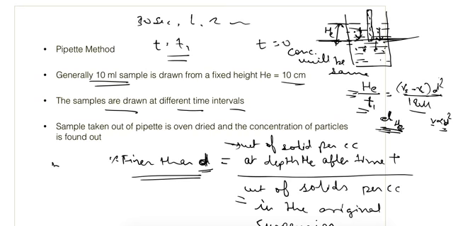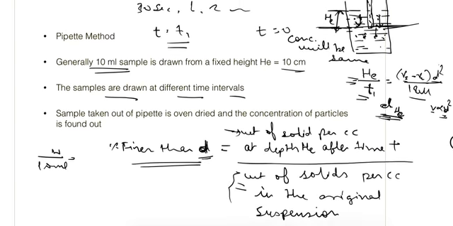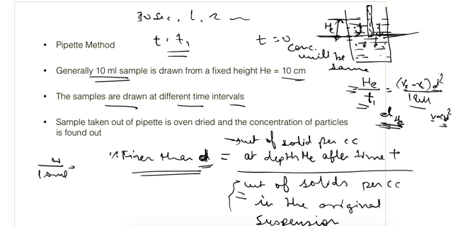That will give us this concentration. The overall concentration we knew in the beginning of the experiment, as we knew the volume of this container and the liquid in it, and what amount of solid we have added. So from that we can find out this value. Next we will do the hydrometer method.